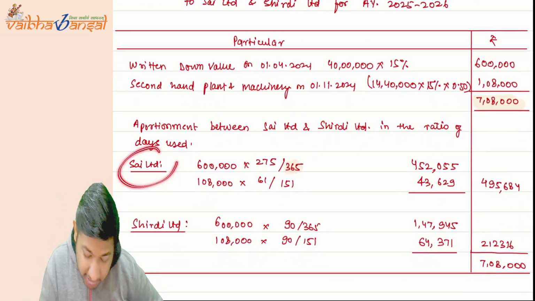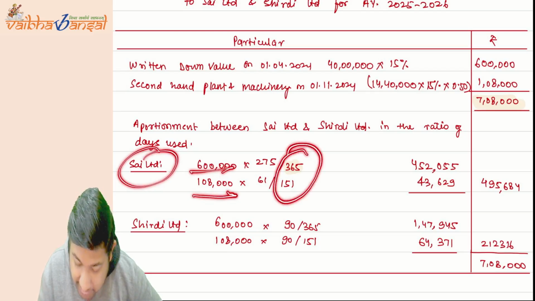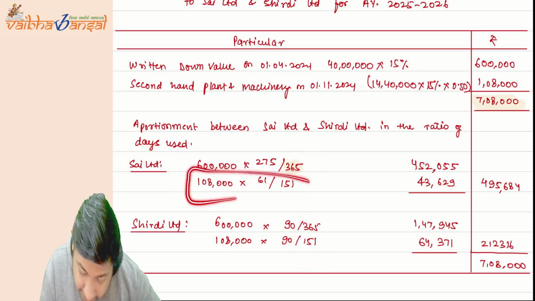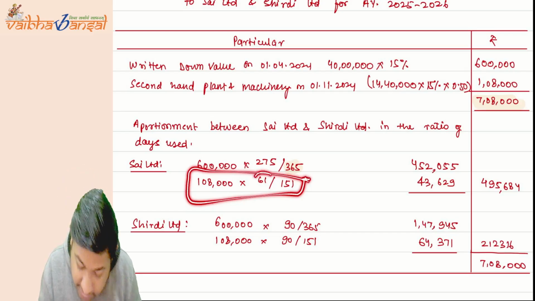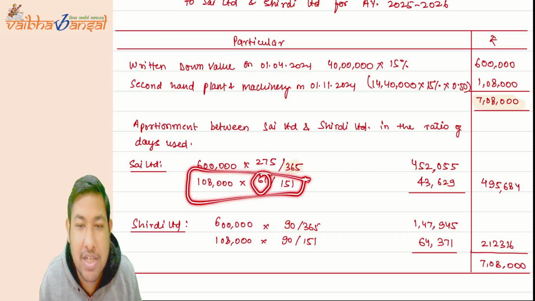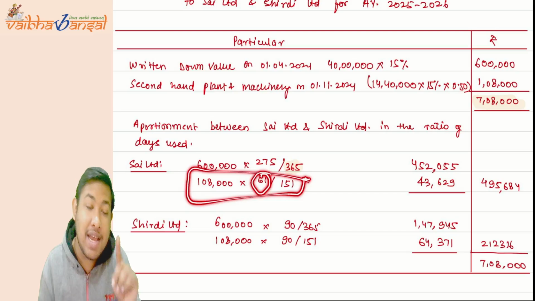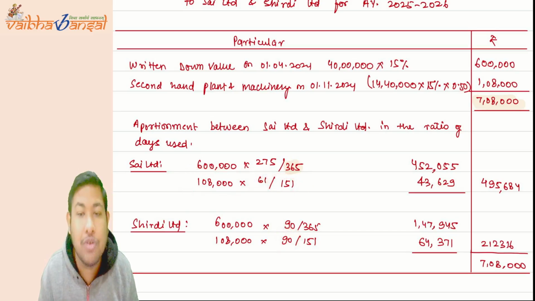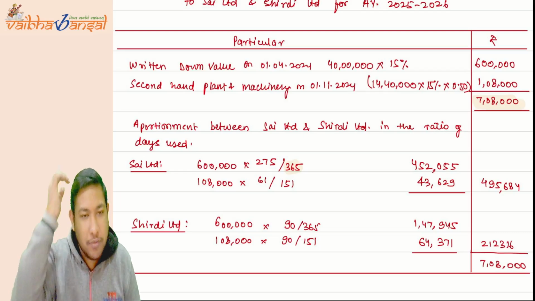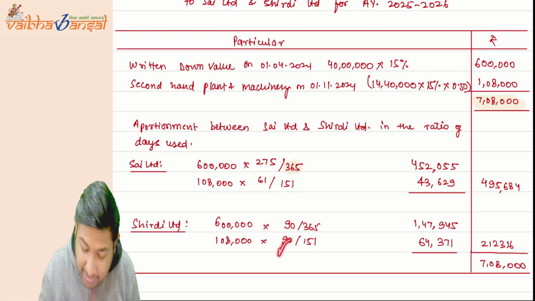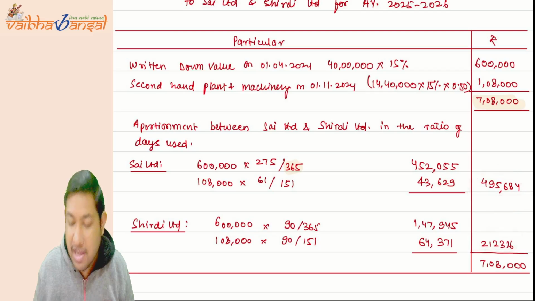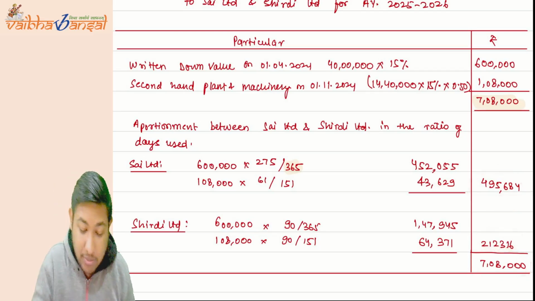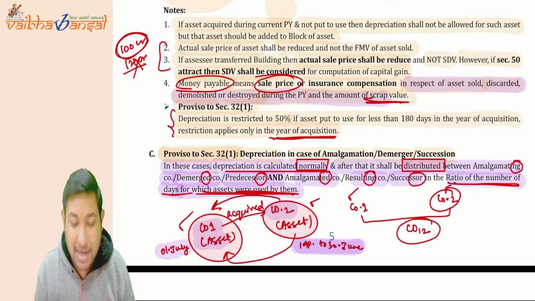See, Sai Limited, 6 lakh and 1 lakh 8,000, we have bifurcated on the basis of number of days of use. This 1 lakh 8,000 asset was only available for 151 days in that particular previous year. Out of those 151 days, 61 days it was used by Sai Limited, and the rest 90 days out of 151 days, the asset was used by Sereni Limited. That is why 90 and 61 were taken here. These were the bifurcated depreciation amounts, and if you see, it comes to 7 lakh 8,000 only.